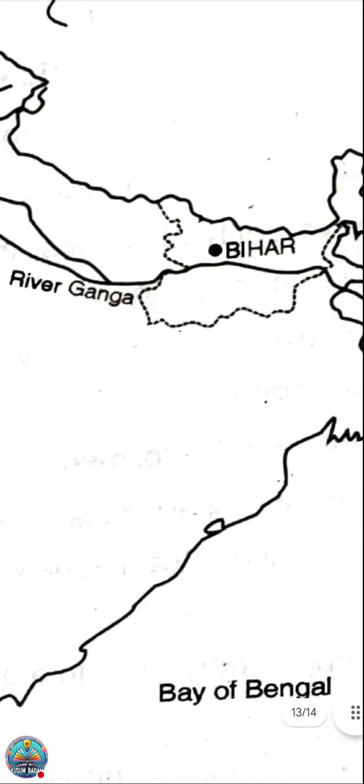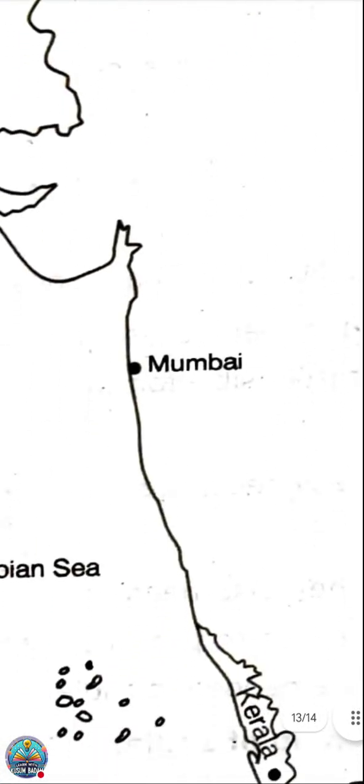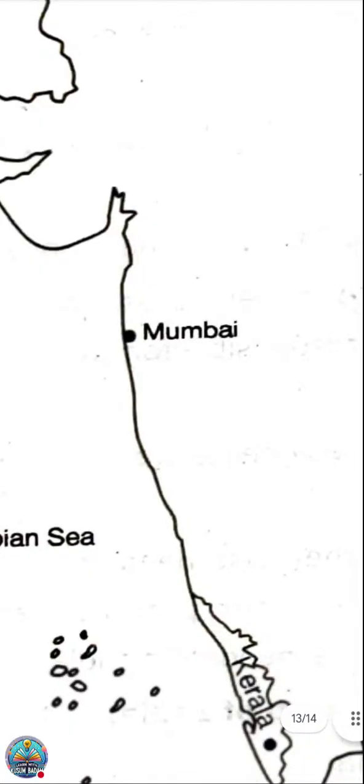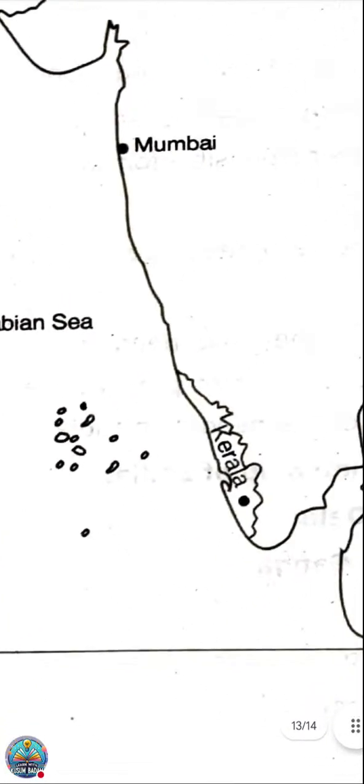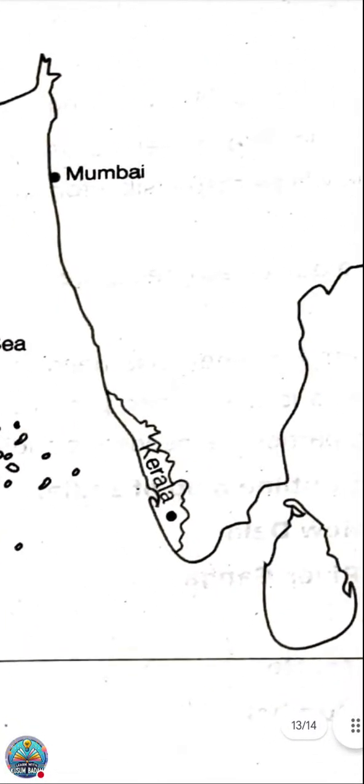Then the next one, river Ganga. Nearby Delhi, it originates from the top and finally merges out into West Bengal, where it is called the Hooghly River from there onwards. Then the Bay of Bengal towards the rightmost, Bihar. Then the next one is Mumbai, Arabian Sea. So only these were asked. Okay, Kerala.